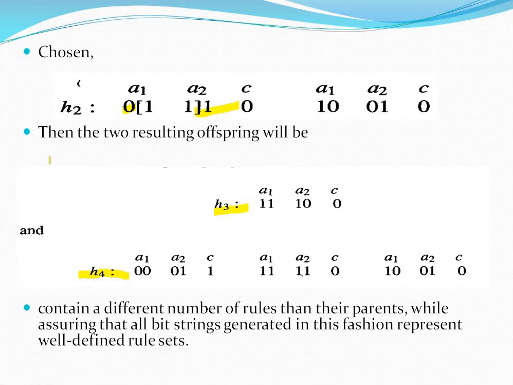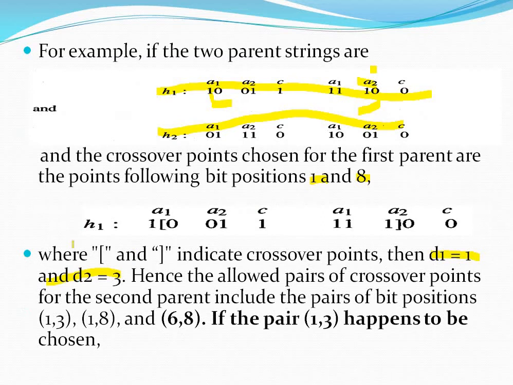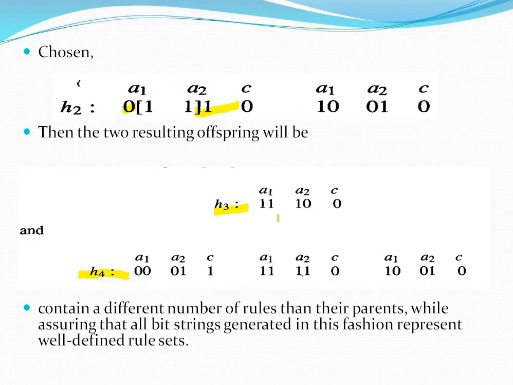H3 has the remaining bits from the first parent, 1, 0, 0, and from the second parent the two bits 1 and 1. So this bit from parent 1 and these two bits from parent 2 form the offspring H3.